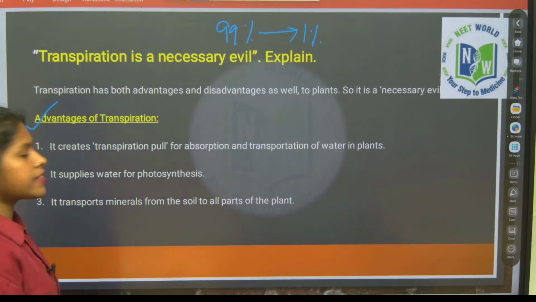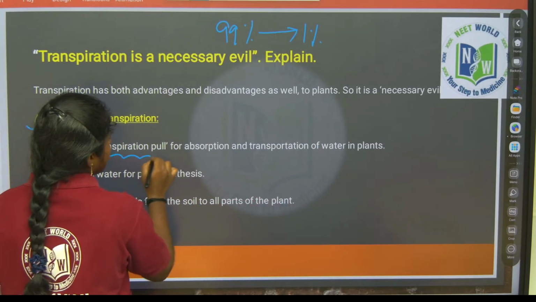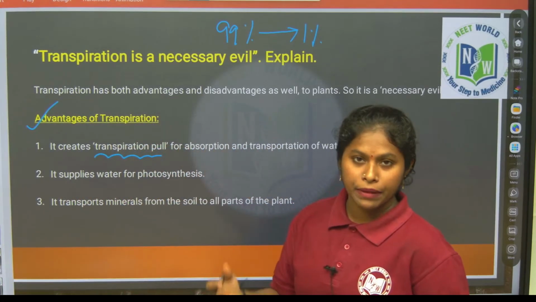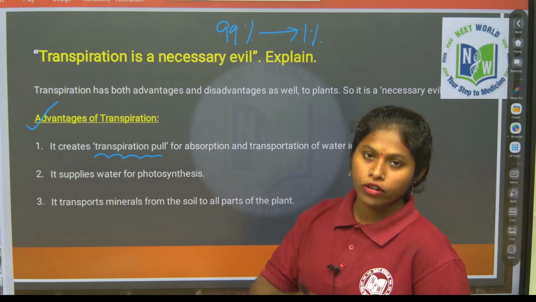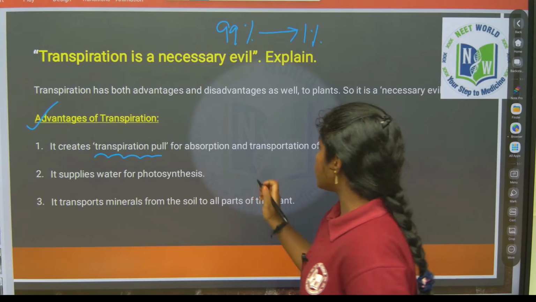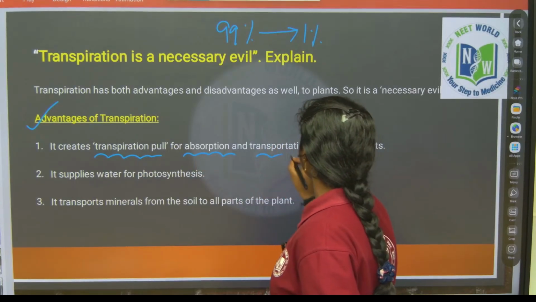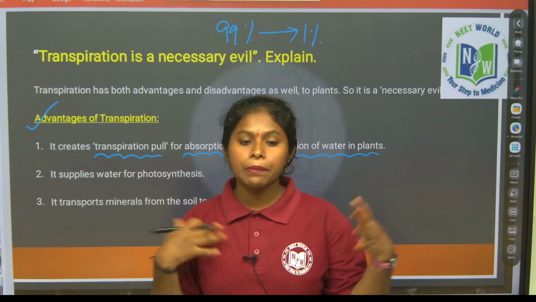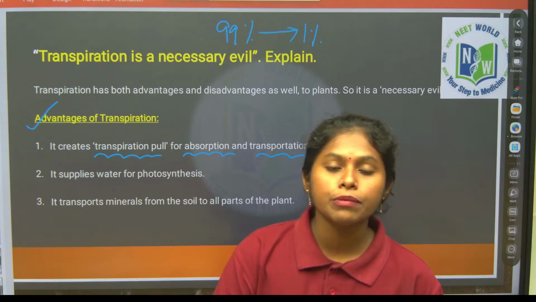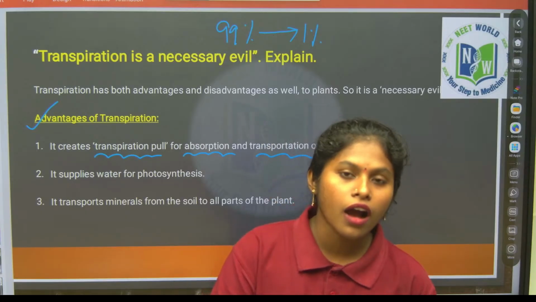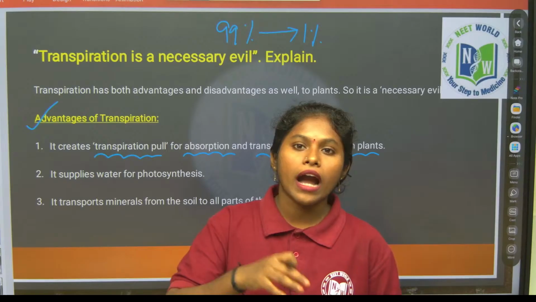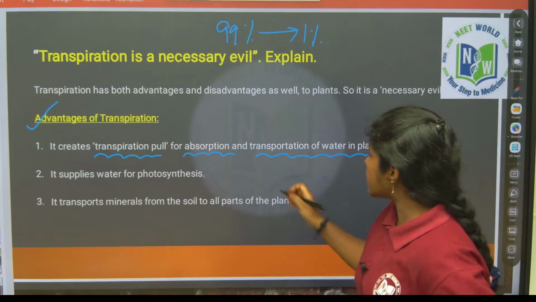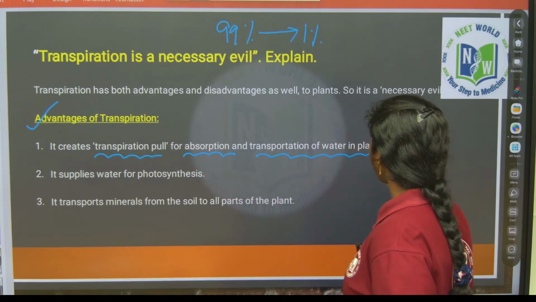Let's see the advantages. It creates a transpiration pull. When the transpiration pull is happening, that is nothing but the ascent of sap, the upward movement of water from roots to the leaves, right? So it helps in the absorption and transportation of water in various plant parts. The minerals present in the soil are also mixed with the water, and they also move upward from the roots to the leaves. Got it?